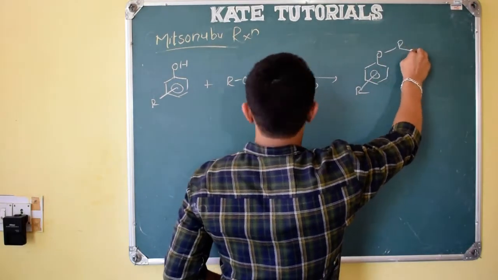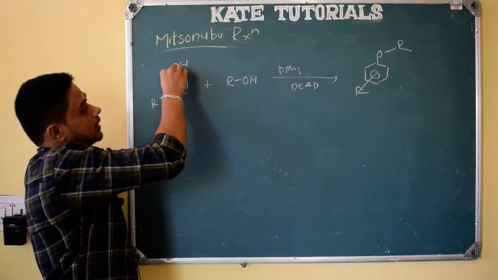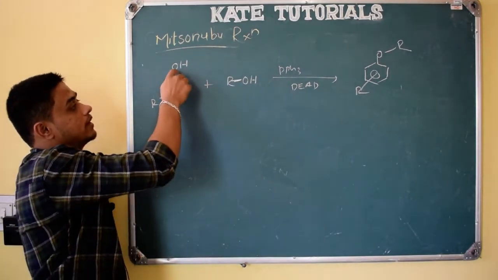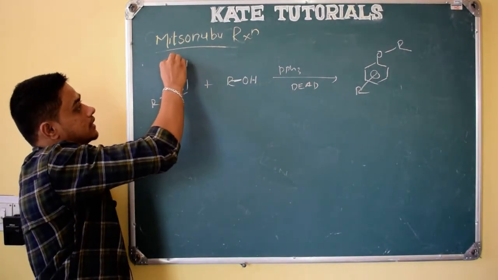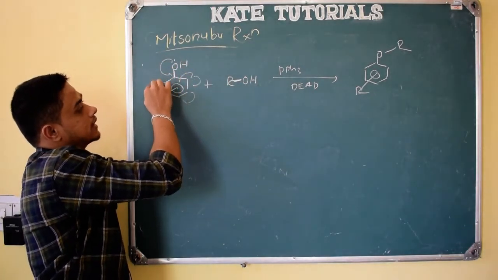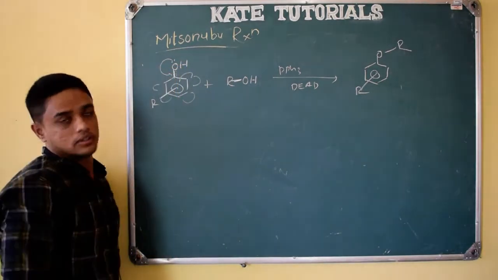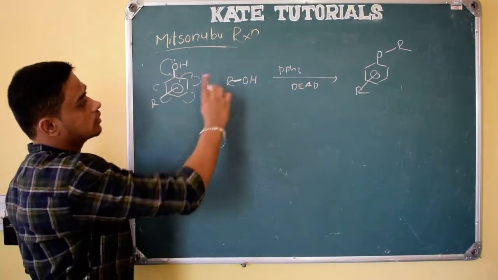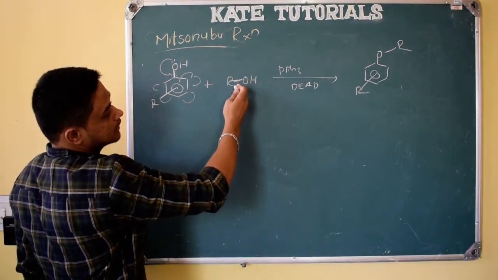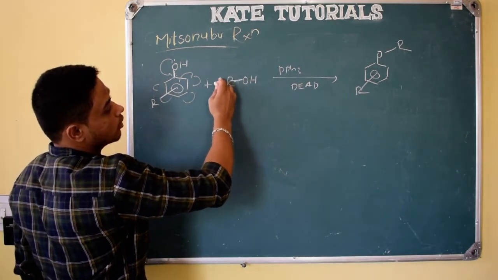OR, right? The mechanism, see here, one thing you need to know, whether this bond is stronger or this bond is stronger. The answer you should know. This bond will be very strong. Why is it stronger? Because this is a benzene ring, here resonance occurs like this. Because of this resonance structure, instead of a single bond there will be a partial double bond, right? So this bond will be stronger compared to this bond. So as this bond is weaker, we can easily break this bond, right? The phosphorus oxygen bond will be very strong, it can easily break this bond.